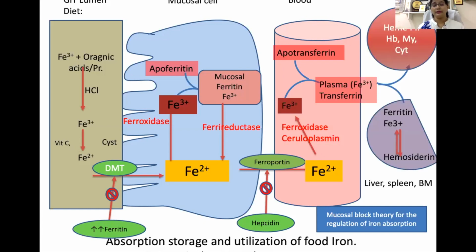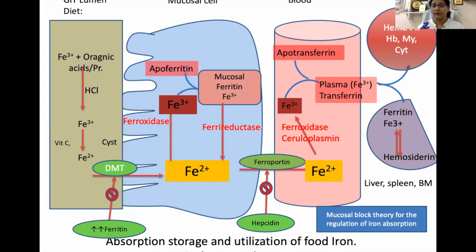Now, how does this transferrin help in the utilization of iron in different forms? So here you can see the plasma transferrin. It binds to two molecules of iron. Now this transferrin transfers this iron to distant organs, like it can be utilized in the RBC and bone marrow, and it is converted into heme, and it is utilized for the synthesis of hemoglobin, even myoglobin and cytochromes.